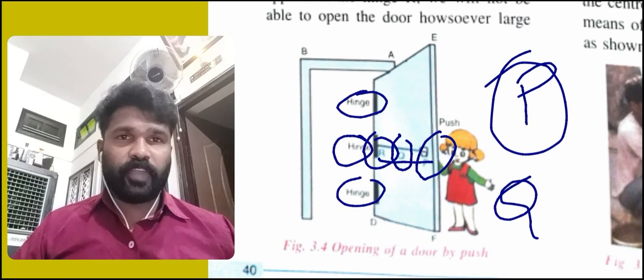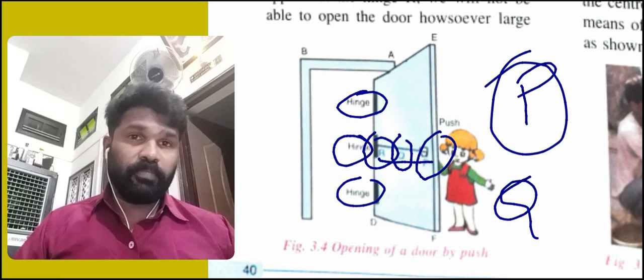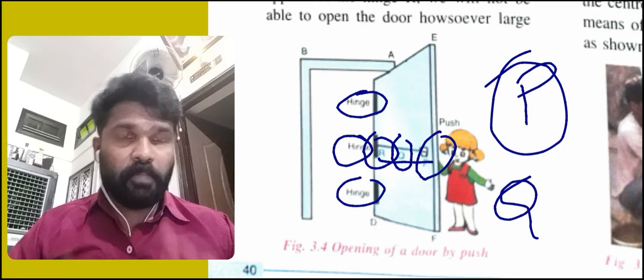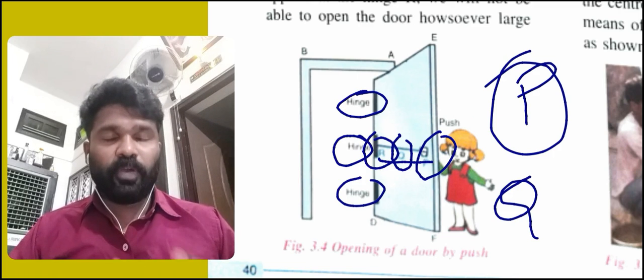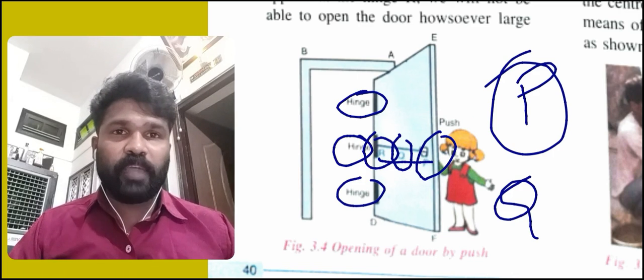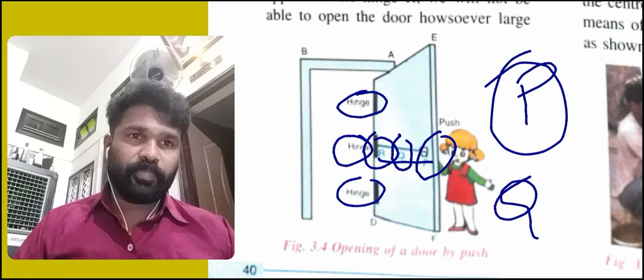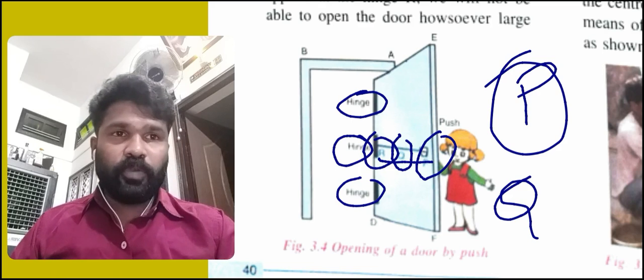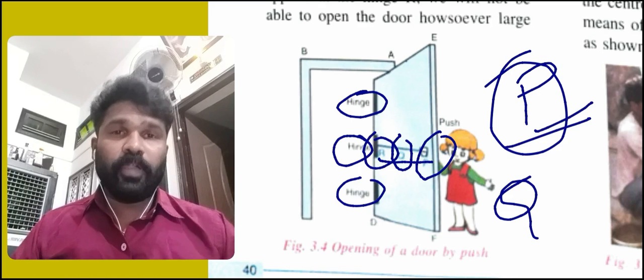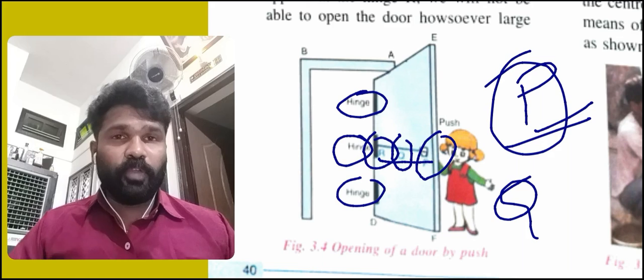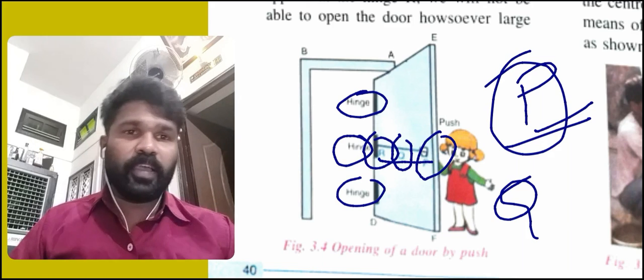Will the door open? Even if we apply more force, sometimes the door will not open, or we are unable to shut the door. So we have to apply force at point P only. Clear? Then only we can easily open or shut the door.